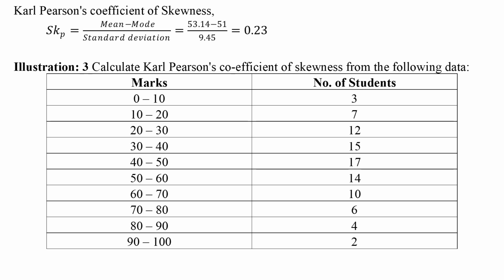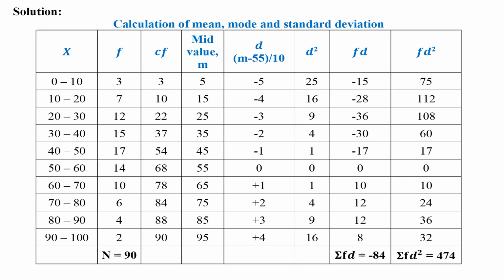Illustration 3 is related to a continuous series. Calculation of mean, mode and standard deviation, based on the third illustration, related to a continuous series. The first two columns are as given in the illustration. The third column is cumulative frequency, that is 3, then 3 plus 7 is 10, then 10 plus 12 is 22, like that. Remaining values should be calculated.